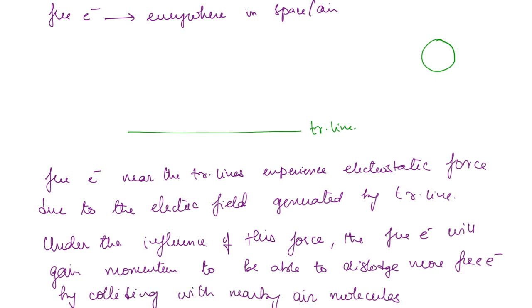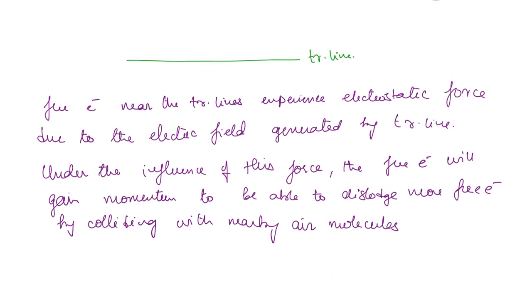Now what are these free electrons going to do? They are going to again gain momentum and dislodge more electrons. In this way an electron avalanche is produced, and this is going to result in an electric discharge around the conductor. But one thing you have to remember here: this happens only after a certain voltage is exceeded.